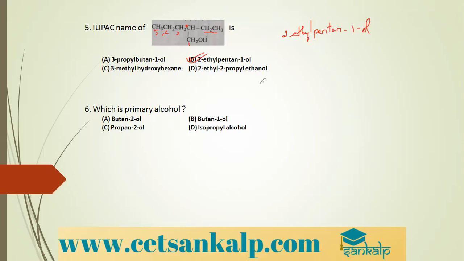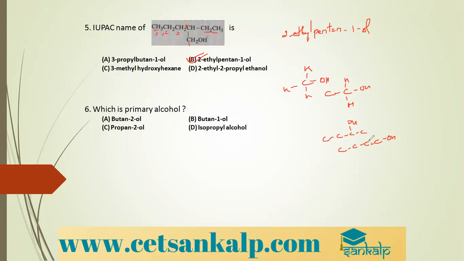Which is the primary alcohol? Primary alcohol means the OH group is attached to a carbon which in turn is not attached to any carbon, or is attached to only one carbon. So that becomes a primary alcohol. They have said butan-2-ol, 1, 2, 3, 4. Here the carbon is attached to two carbons. Butan-1-ol, 1, 2, 3, 4.